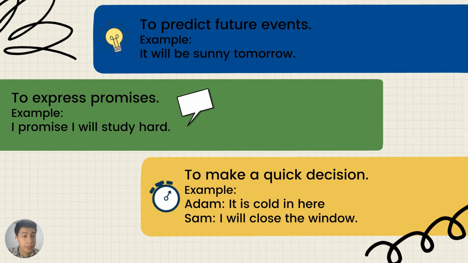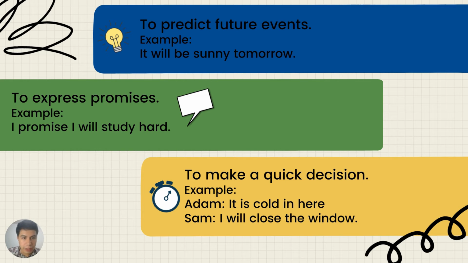So we often use the simple future tense to make predictions or guesses about the future. And these can be confident predictions or more uncertain ones. Like in our example, it will be sunny tomorrow. We are not really sure, but we're doing a prediction. Or another example is I think our team will win the baseball game. We are not really sure if our team is going to win the game, but we're making a prediction.